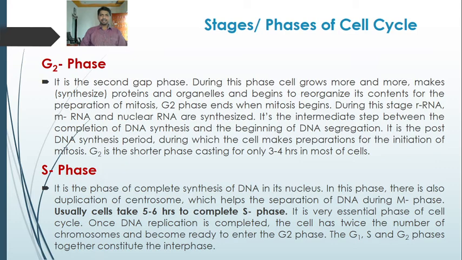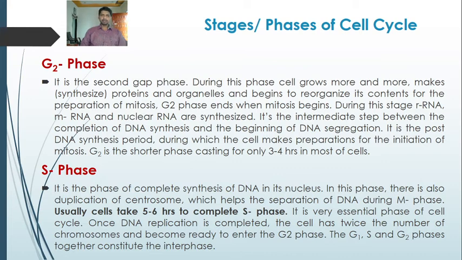It's the intermediate step between the completion of DNA synthesis and the beginning of DNA segregation. Segregation, that is the separation. It is the post DNA synthesis period during which the cell makes preparations for the initiation of mitosis. So this is the preparatory phase for the M phase or mitotic phase. G2 phase is the shorter phase, lasting for only 3 to 4 hours in most of the cells.